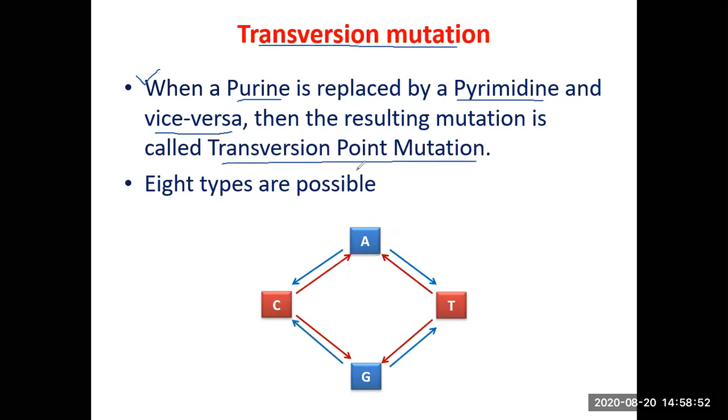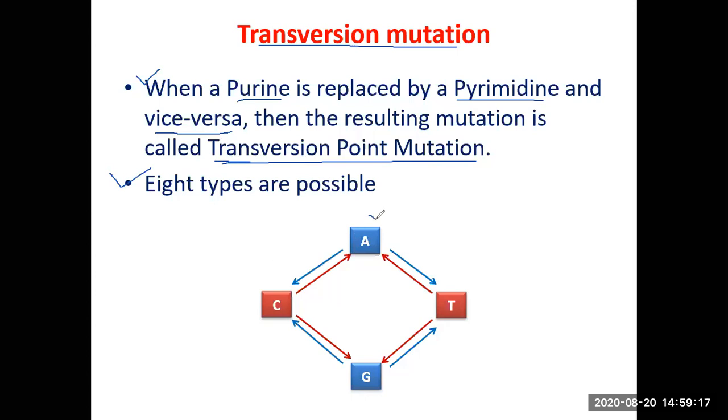In the earlier case, what we saw, purine is replaced by purine and pyrimidine is replaced by pyrimidine. In this case, we are talking about purine replaced by pyrimidine and vice versa. So such substitution mutations will be called transversion point mutation. And 8 different types of transversion mutations are possible.